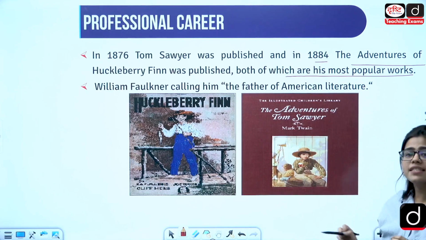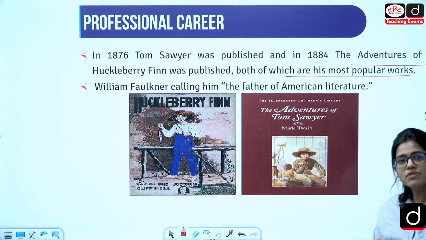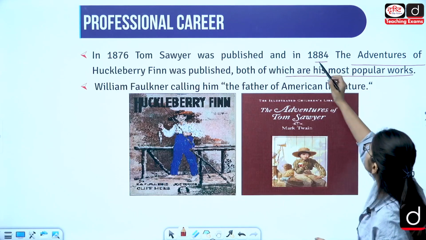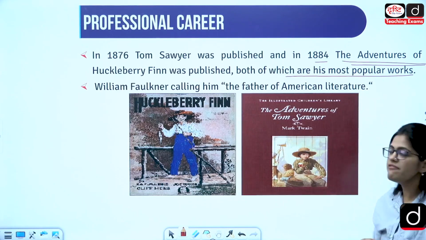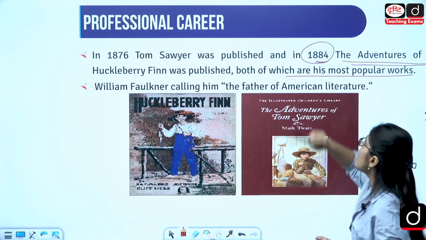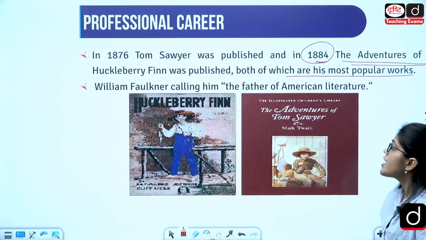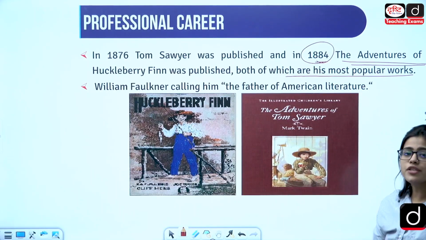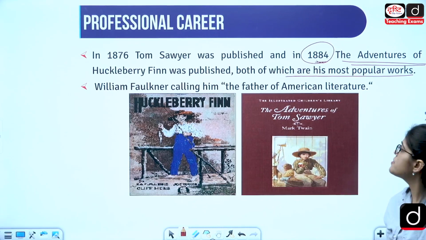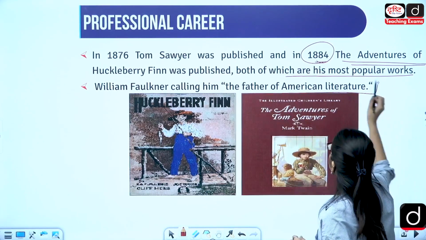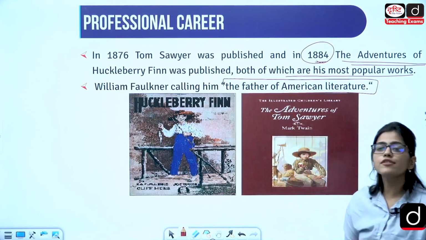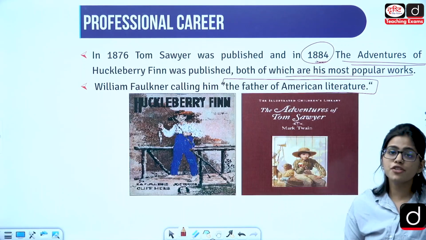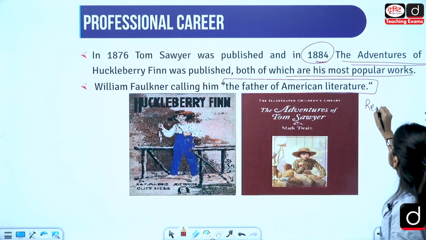After that, the sequel to this work, or you could say the same characters used again, comes in another work called The Adventures of Huckleberry Finn, which comes out in 1884. William Faulkner termed Mark Twain the father of American literature, and he is associated with realism.